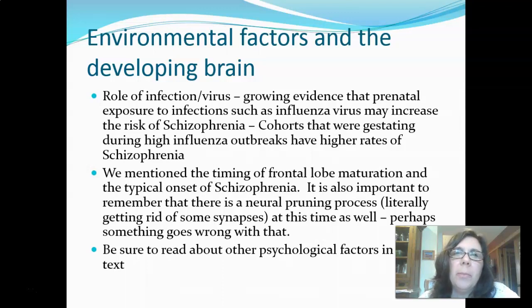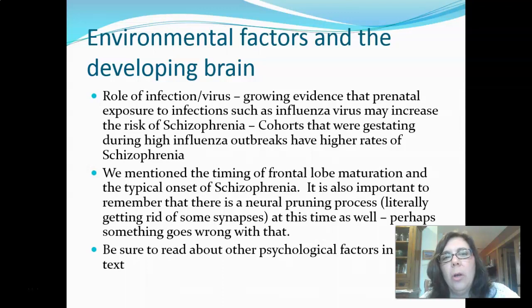But we know from some of those Northern European countries that keep very good health records with their public health systems that cohorts of people, groups of people who were gestating, who were in their mom's uterus, right, during influenza outbreaks, have slightly higher rates of schizophrenia than other cohorts.